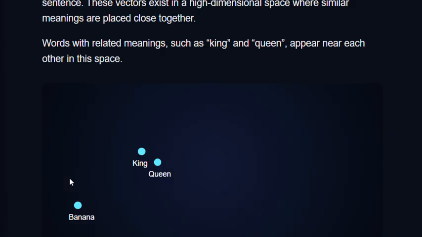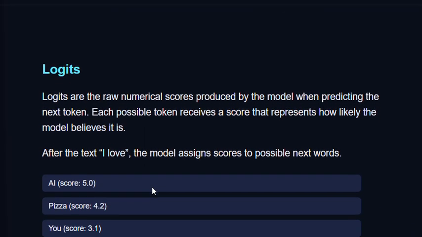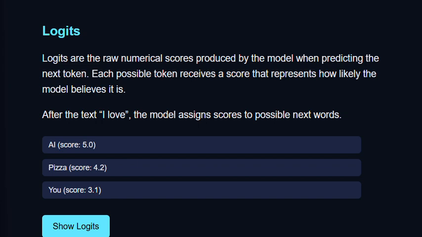Now, let's talk about logits. So, logits are raw numerical scores that are produced by the model when predicting the next token. So, when we type I love, right, the model might generate scores like AI as 5, pizza as 4.2, or you as 3.1. These numbers are not probabilities, but they are simply relative preferences.